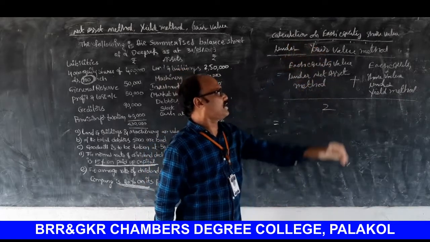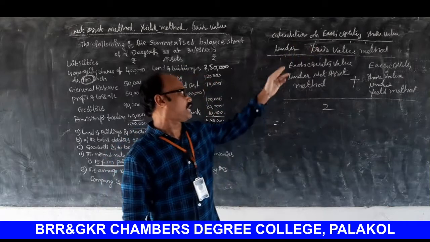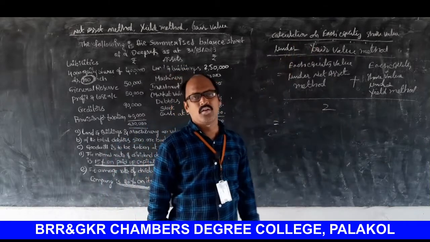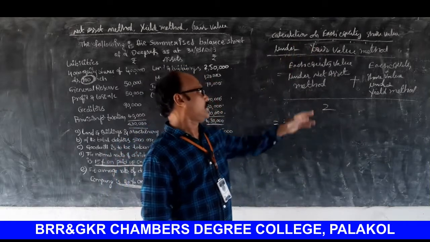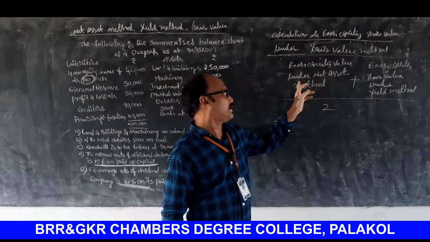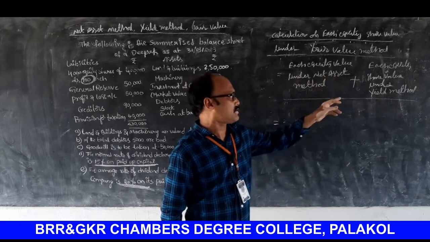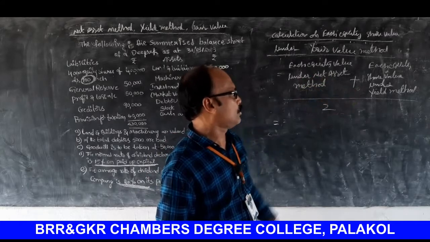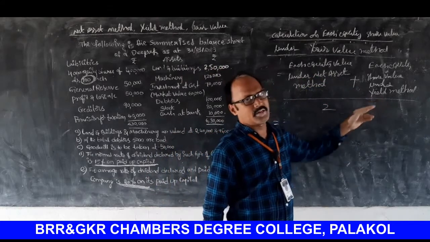Calculation of each equity share value under fair value method. What is the principle? It is each equity share value under net assets method plus each equity share value under yield method by 2.